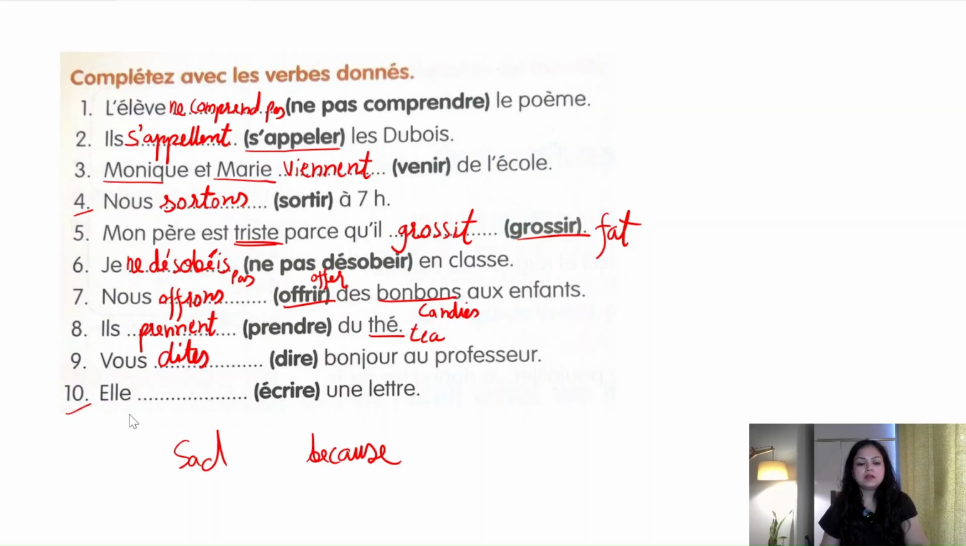Last, 10th is elle. Écrire is to write. Une lettre is letter. So elle écrit. Elle écrit une lettre. She writes a letter. Okay, elle écrit une lettre.